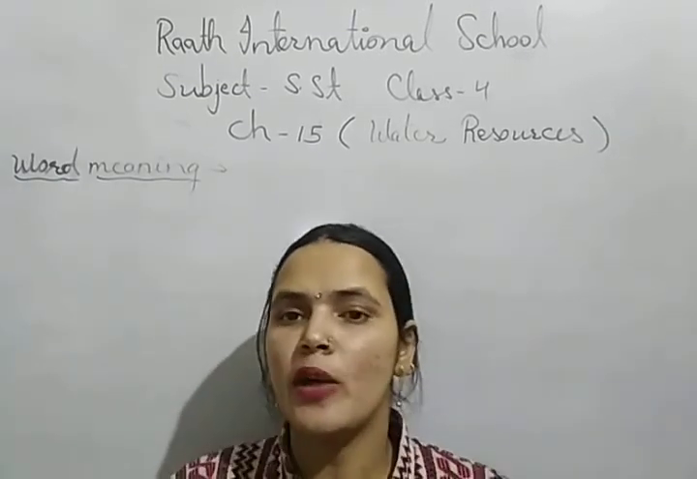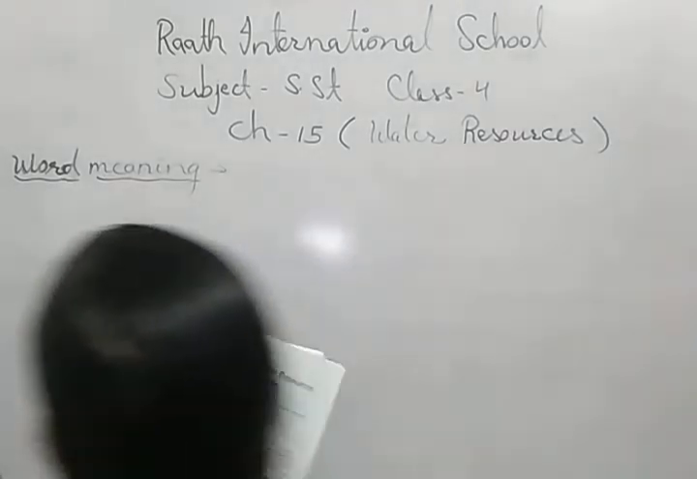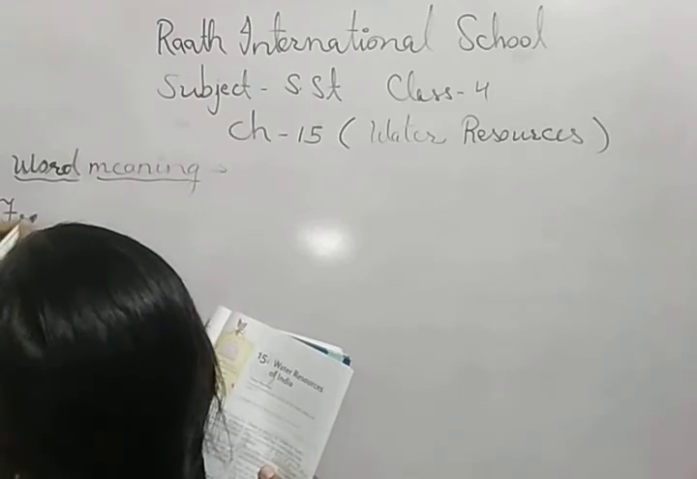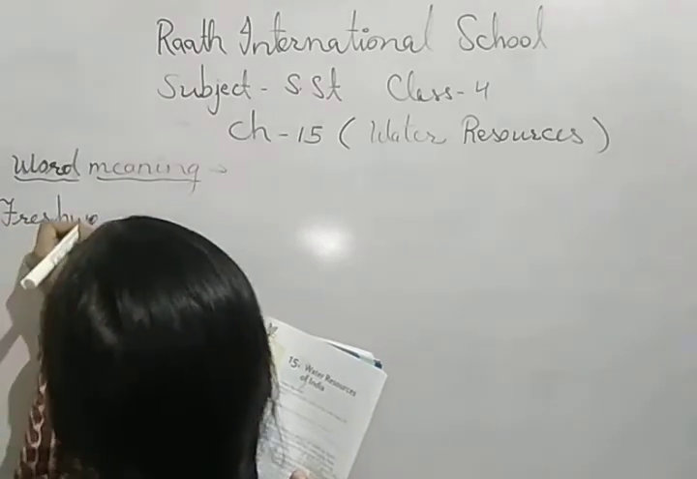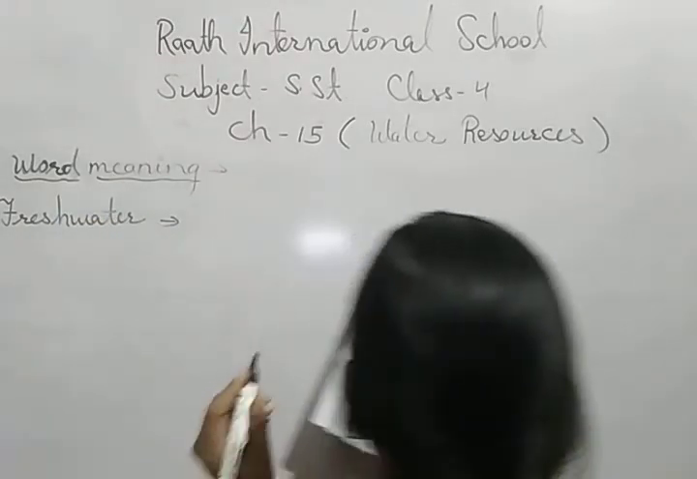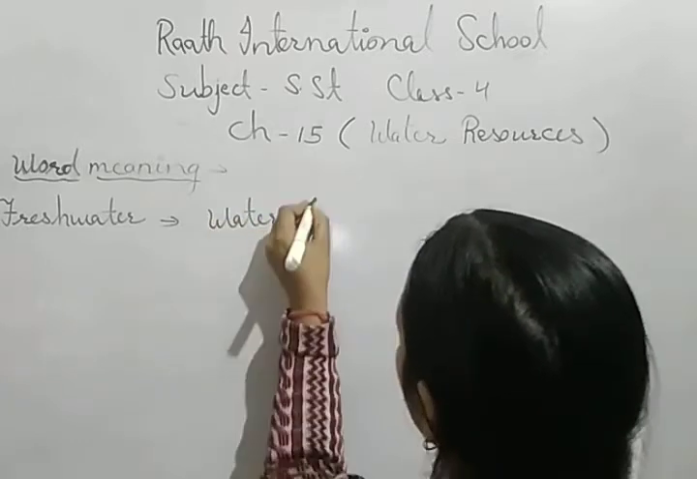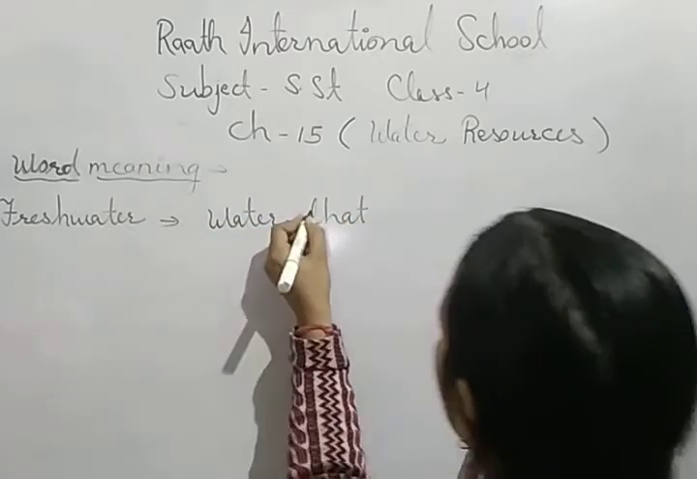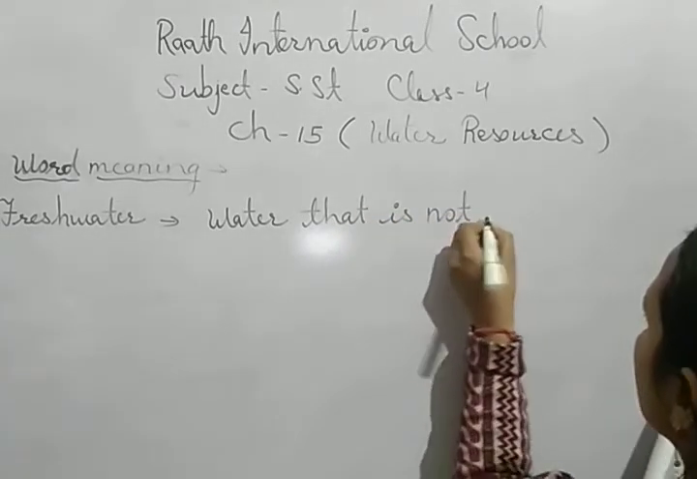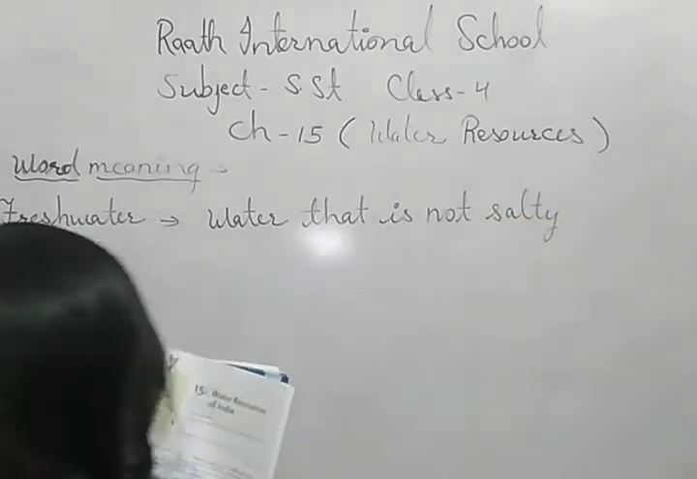Now we will write down the word meanings of this chapter, water resources. The first one is fresh water. The meaning of fresh water is water that is not salty. Not salty.